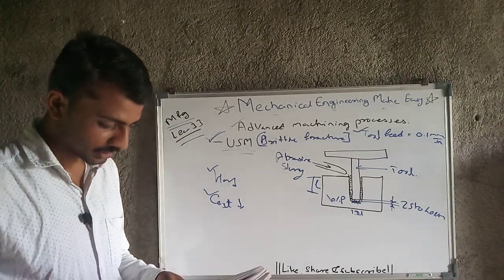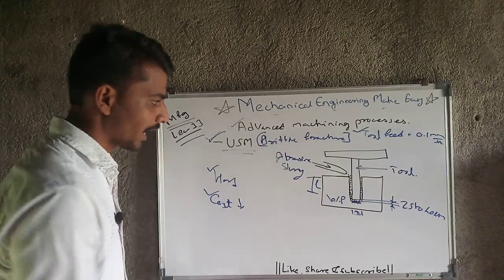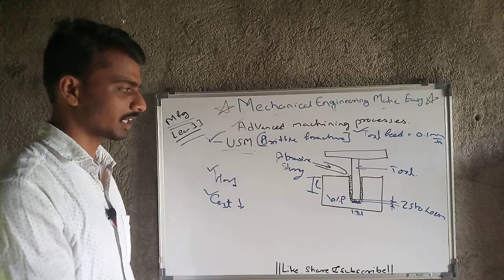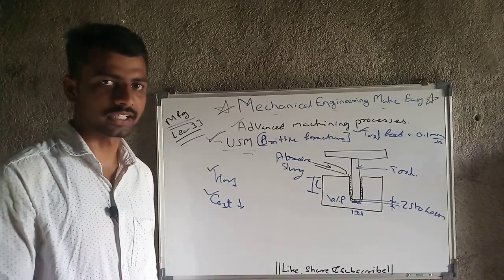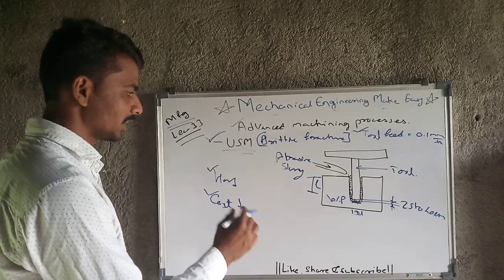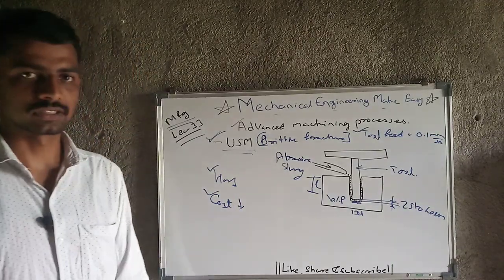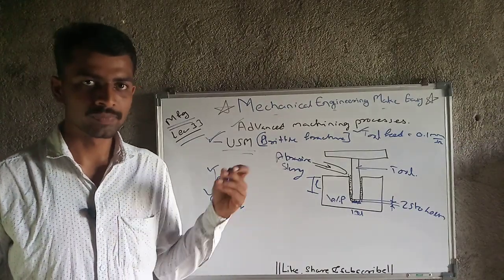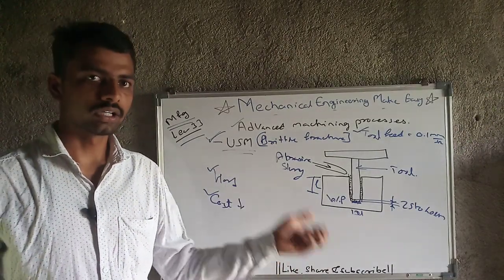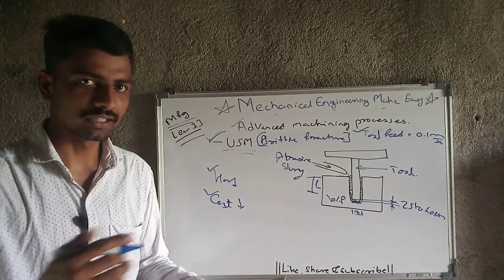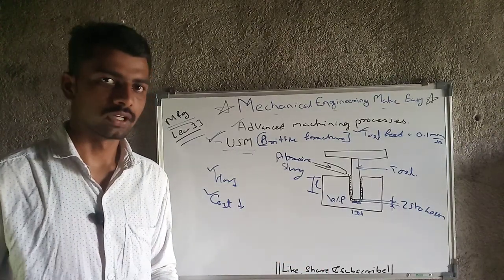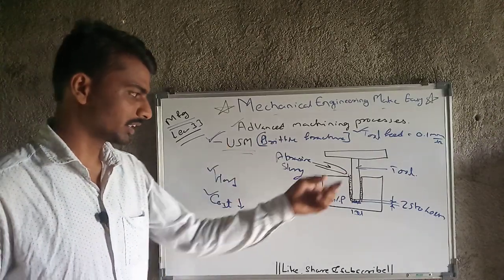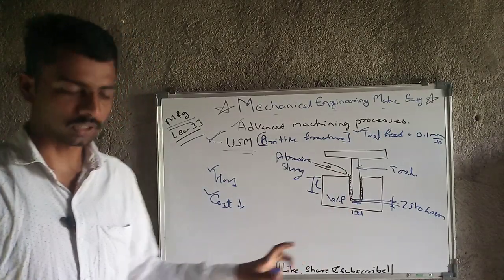Then next, the machined component is stress free. As we are not developing any stress here, we are only imparting vibrations and abrasive slurry. Because of that the metal cutting action is happening, and no stress is developed in the workpiece. Okay, this is a plus point. In case of casting, forging, or machining on a lathe or milling machine, some stresses are developed on the surface or at the interior. But with ultrasonic machining, there is a stress free workpiece.